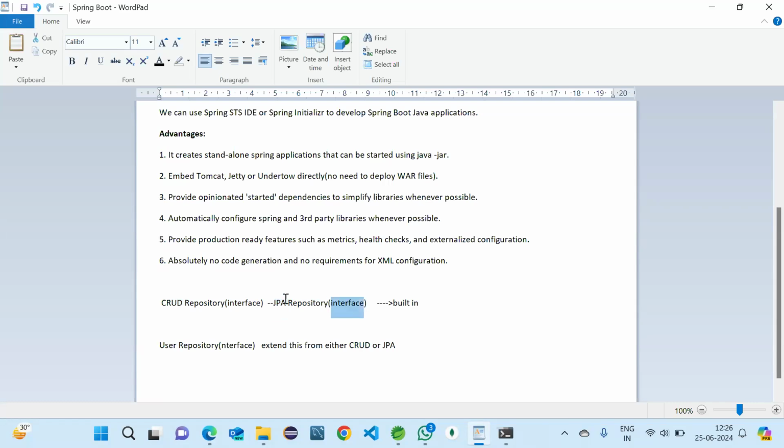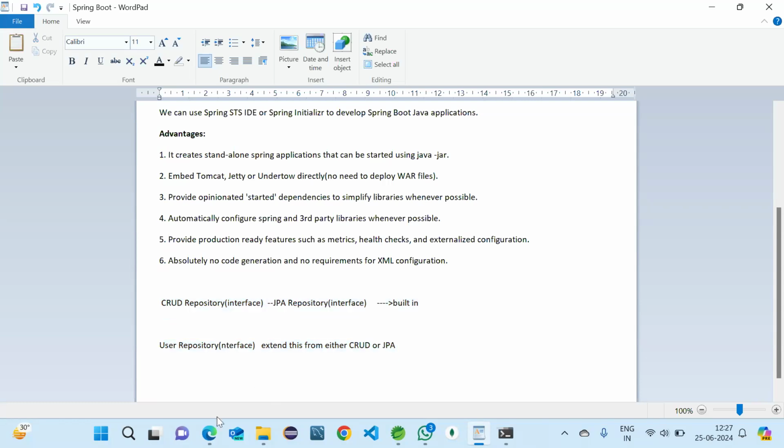Anyways, it is the parent, so we will have these methods here. These are very useful methods for us to insert values and update values. That's why we are creating our own interface and extending it from CRUD or JPA. That's how we can use all the pre-built methods inside these interfaces. This thing you should remember. This is the JPA feature we have. Is it clear?